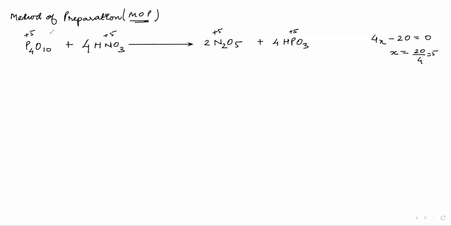Okay. So as you can see, all of them are in plus 5 oxidation state, and it is giving the nitrogen oxide in which there are 5 oxygen. So you can remember it like this: all the oxidation states are plus 5, and the nitrogen oxide is also with 5 oxygen atoms. Okay, so try to remember in this way. Copy this, then we will learn about some remarks and also the amphoteric oxides.